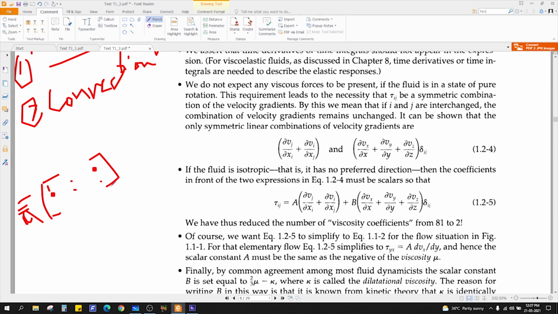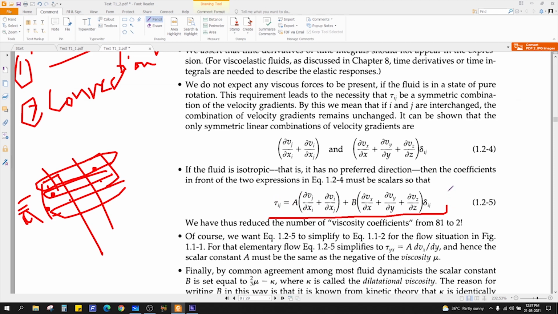Oh, sorry, nine components in total. Each is one vector, and if you express this in terms of vectors, we will have three components each. Sorry, nine components. So it can be generalized in this general formula.